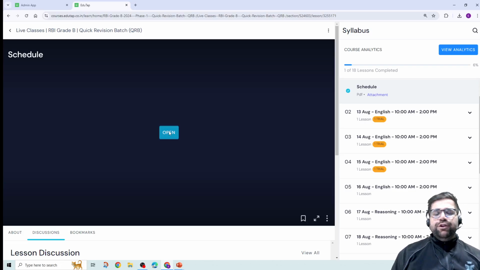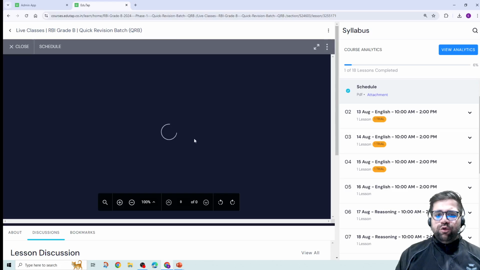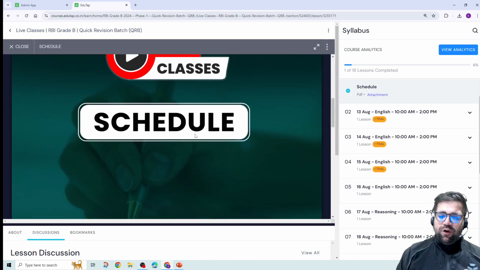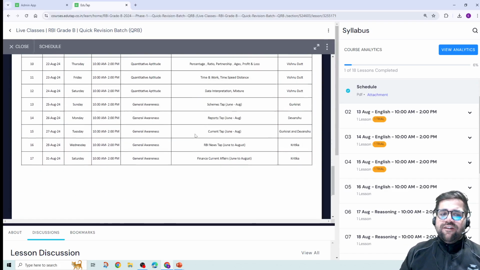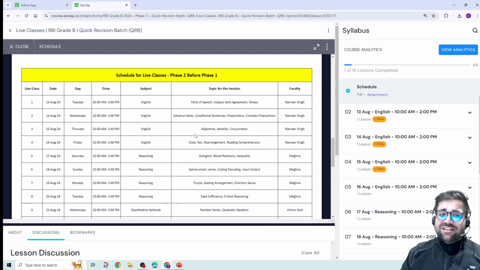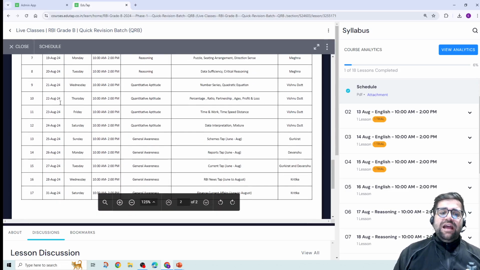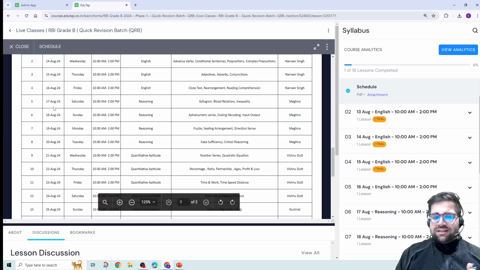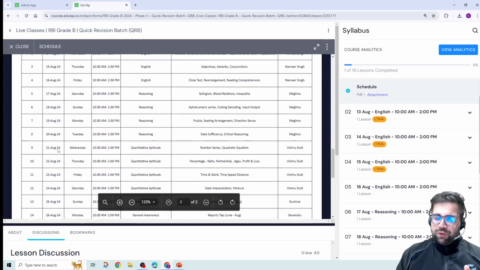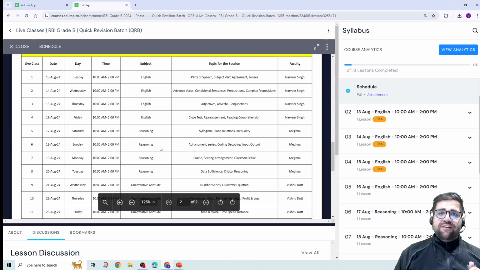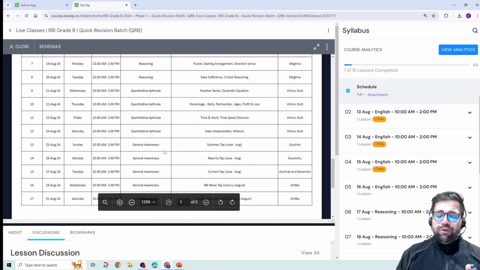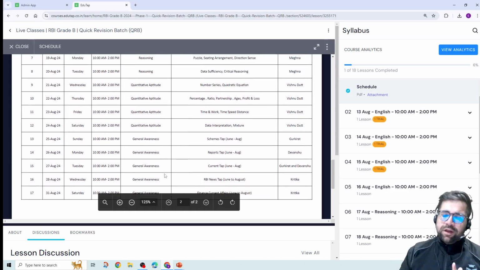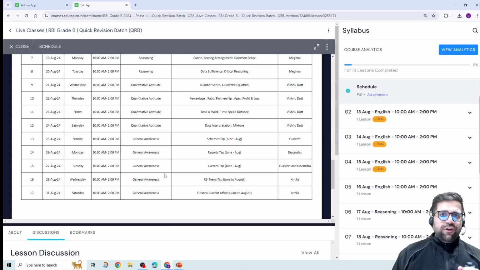If I open the schedule of live classes, this is the schedule of the RBI Grade B quick revision batch for phase 1. In total we are providing you 17 live classes which will start from 13th of August and run up to 31st of August. Okay, first we will cover English, then we will cover reasoning, then we will cover quantitative aptitude, and then we will also cover current awareness. All the 4 sections are required in the best manner as possible for phase 1 of RBI Grade B.